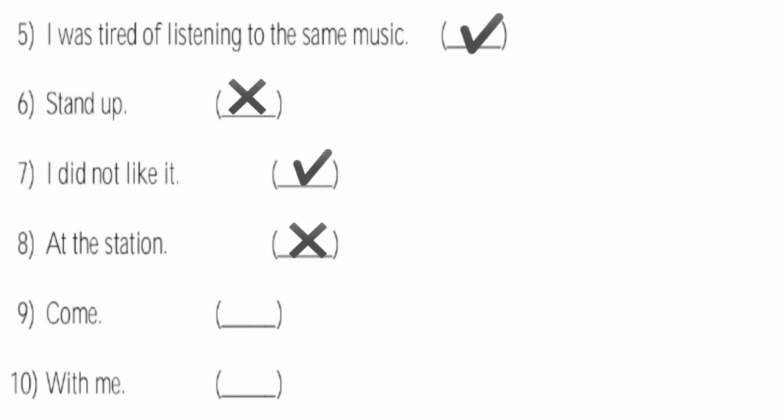Number 9. Come. It is only one word. A one word cannot be a sentence. So this is not a sentence. So I'll put a cross. Number 10. With me. Only 2 words. Can 2 words form a sentence? No. We require a subject, a verb and an object to form a sentence. So this is not a sentence. So I'll put a cross.